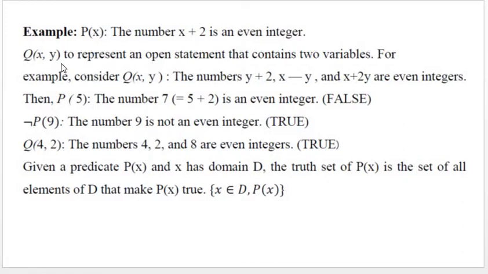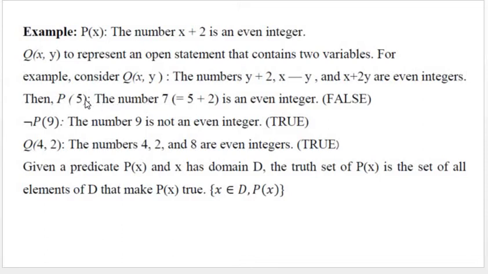If we consider the predicate function Q(x, y), where Q(x, y) is the numbers y plus 2, x minus y, and x plus 2y are even integers, this represents an open statement which contains two variables.